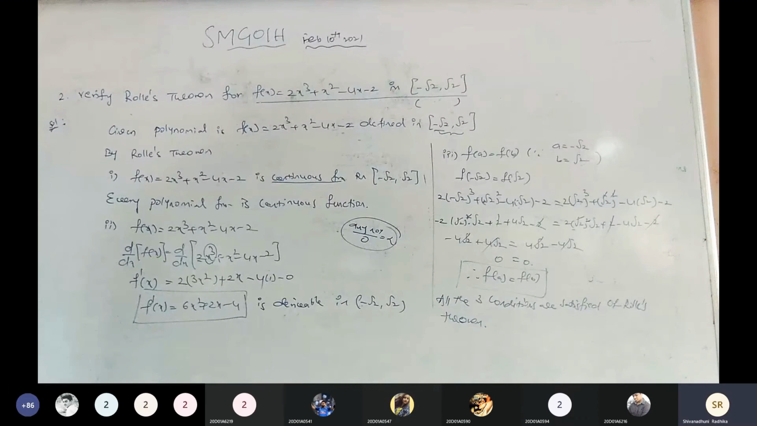Any doubts? In the third condition, 0 need not come. f of a equals f of b is all that is needed. Whatever the value is, no problem. Is it clear?